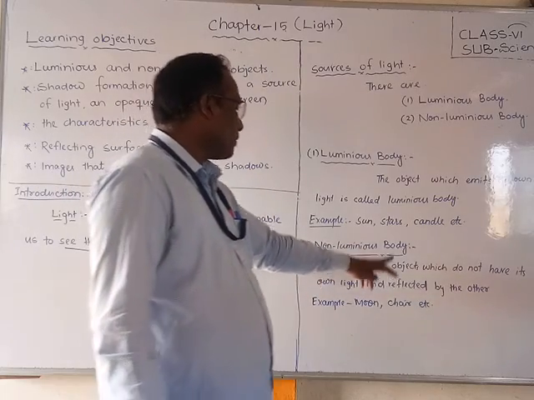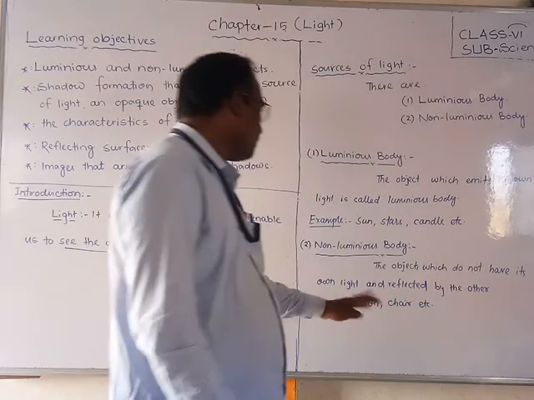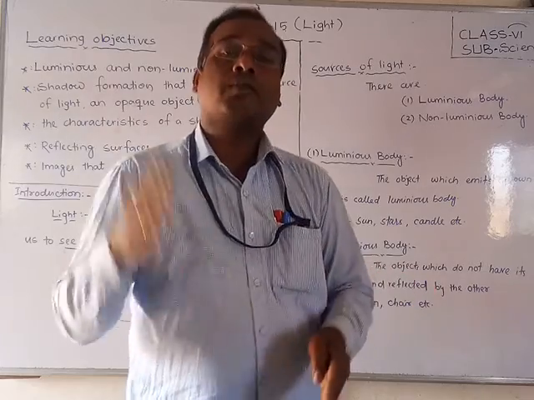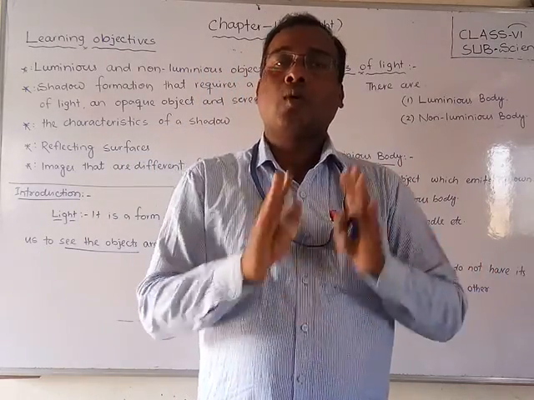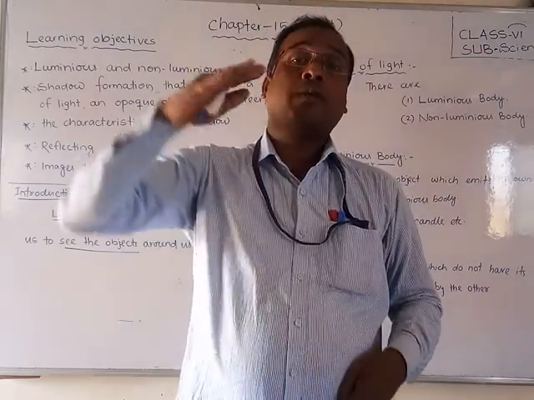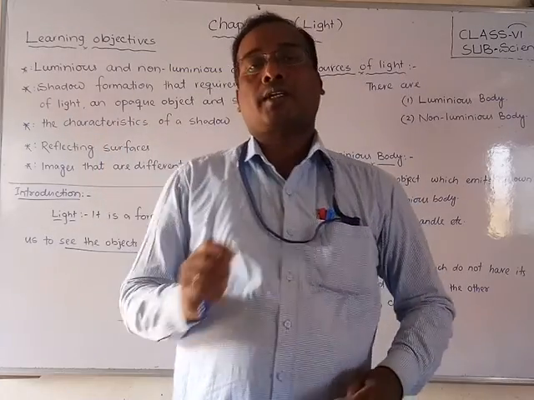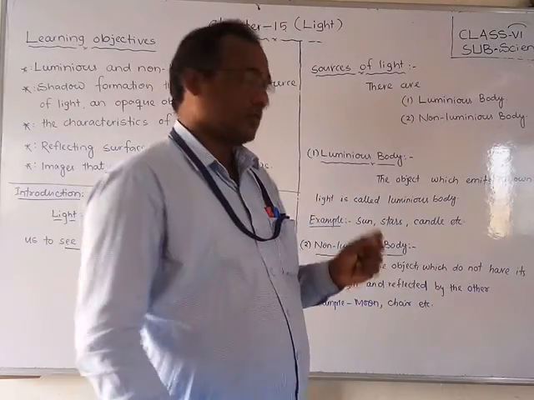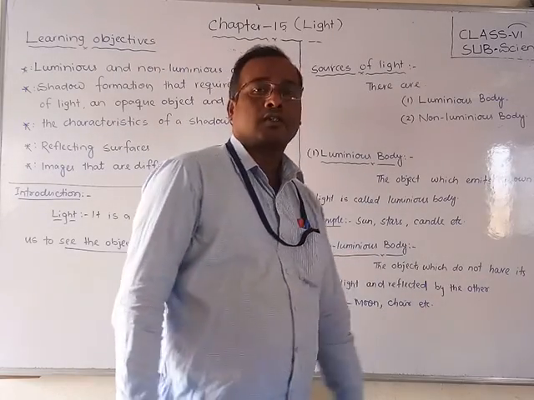What do you mean by a non-luminous body? The object which does not have its own light and reflects light from others is called a non-luminous body. The object which does not have its own light, which depends upon others. Those who depend upon others to get light, and then reflect it so that we get the light, have no own light. Such bodies or objects are called non-luminous bodies. Examples: moon, chair, etc.